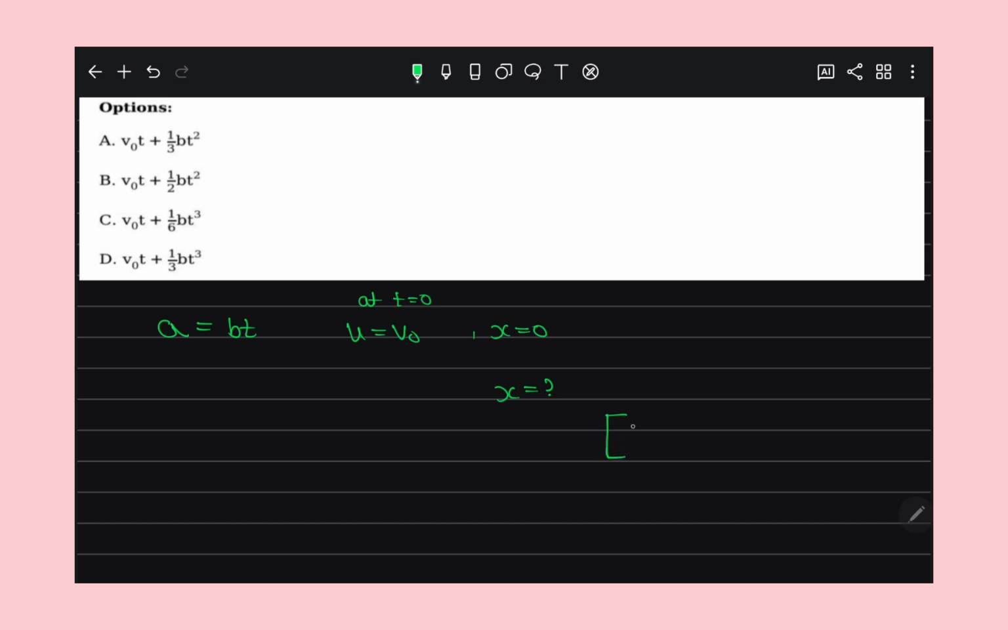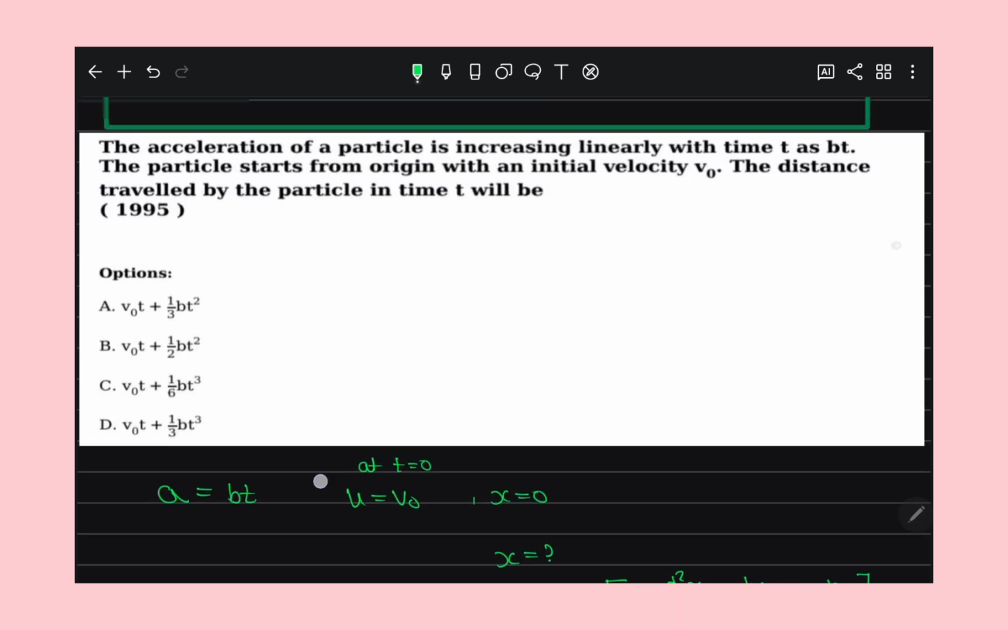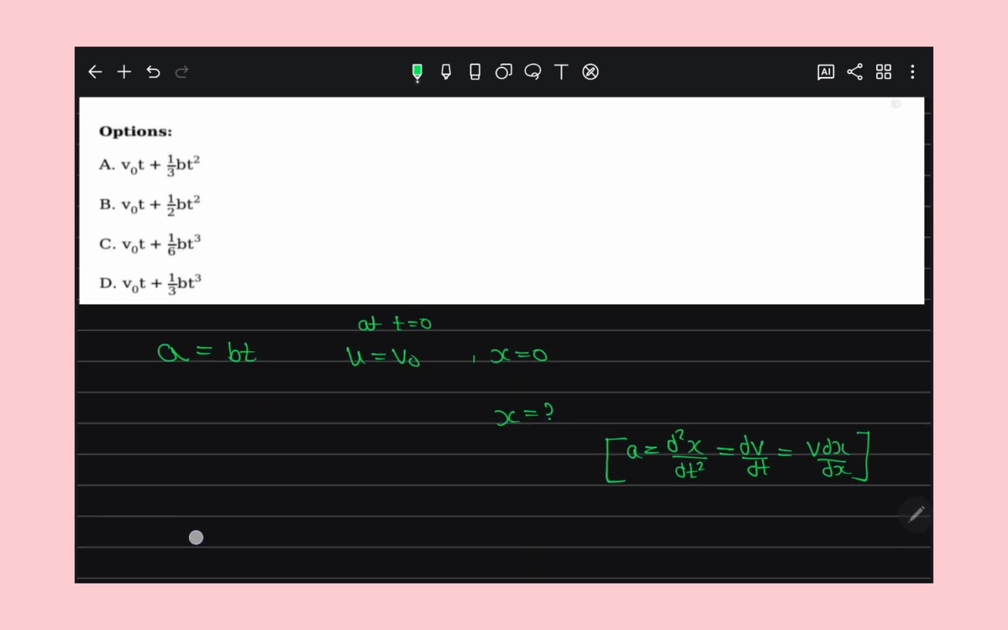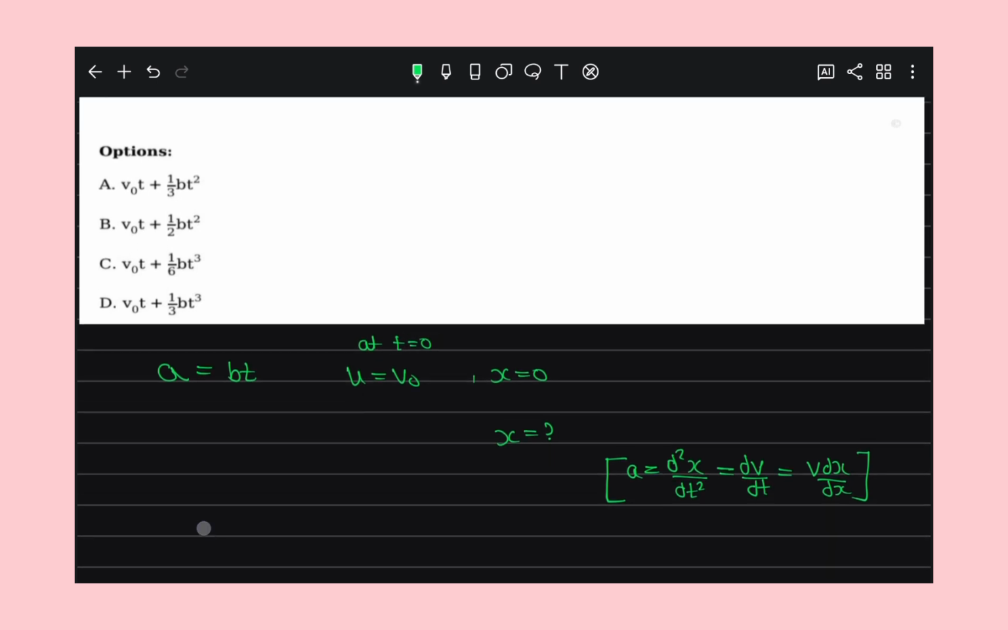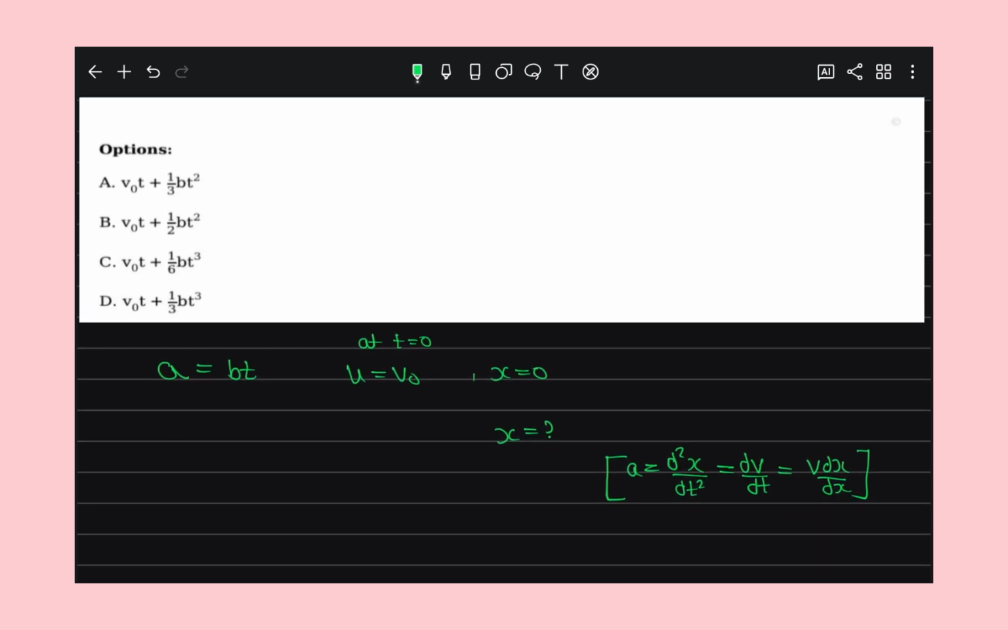As we know, acceleration has three formulas: d square x by dt square, another is dv by dt, and another is v dv by dx, right? In this question they are asking the distance traveled by the particle in time t. So first we have dv by dt is equal to bt.